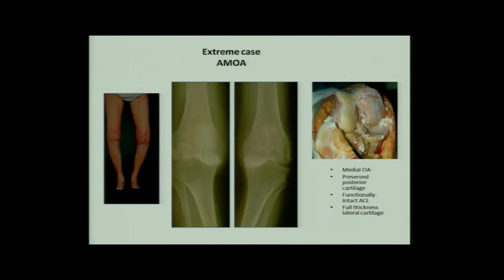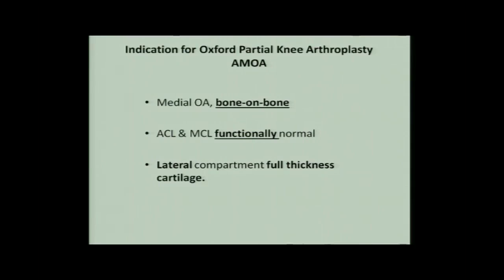Even in extreme cases like this, when you can see there is so much of this involvement, if the ACL is intact, with this much of varus, this is still anteromedial OA. But these conditions must be met. And what are these conditions? That the medial OA must be bone on bone.